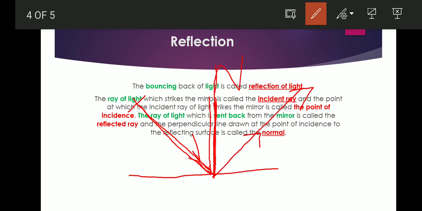When a ray of light falls on a smooth surface it gets reflected back. The point of contact, the normal, the incident ray and the reflected ray all meet at the same point of contact.